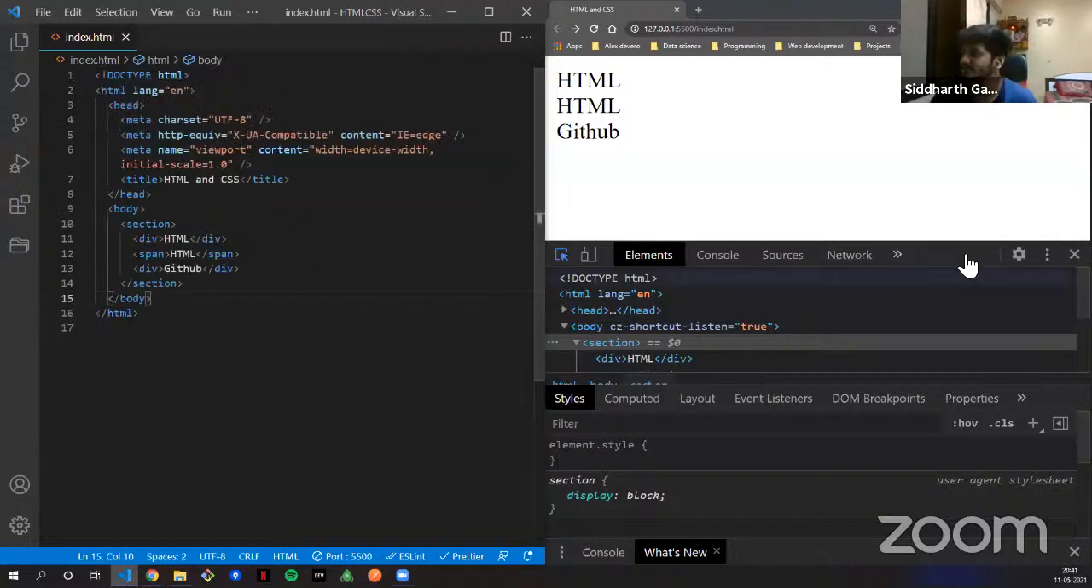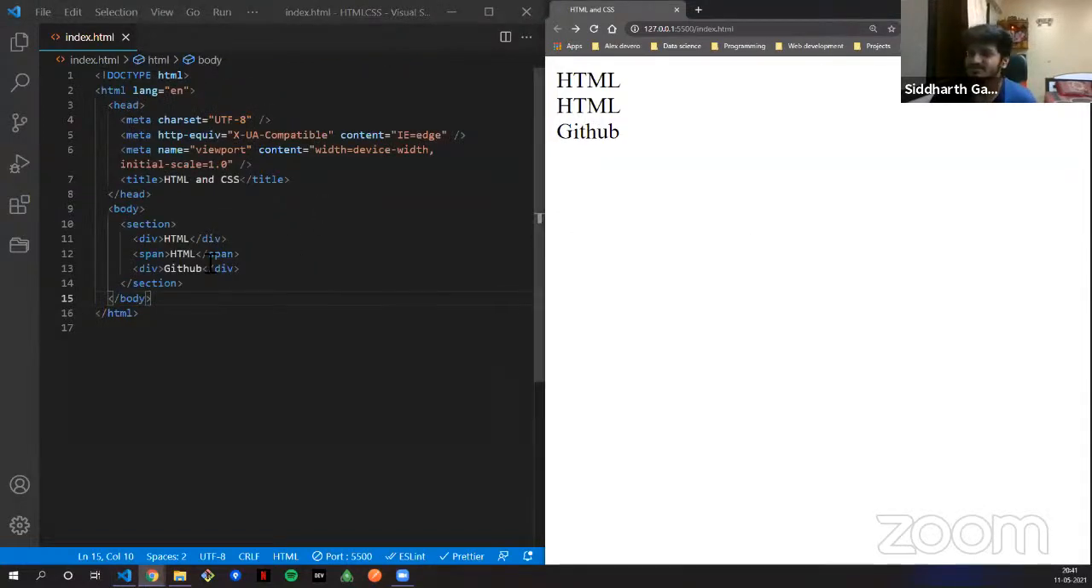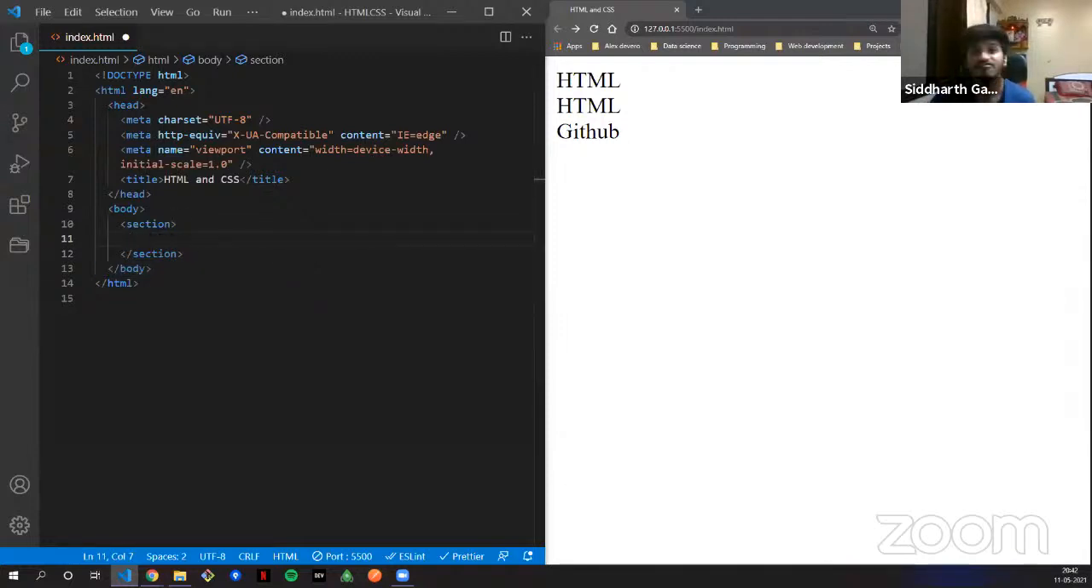Now, this is just very basic, right? So let's do some more designs or modifications on the web page. What I'm going to do here is create a form. Now form is another HTML element. You might have seen many forms on various pages, right?